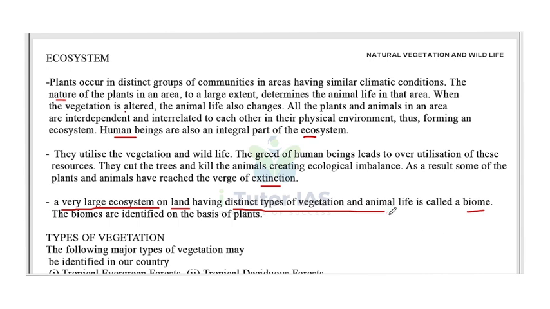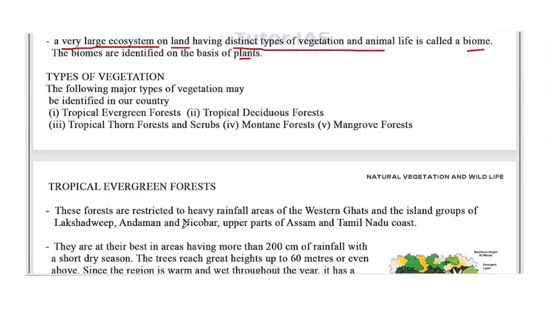Okay, so it has a distinct type of vegetation and animal life. So this is called biome. The biomes are identified on the basis of plants. Now, types of vegetation. So in India, mainly 5 types of vegetations are there.